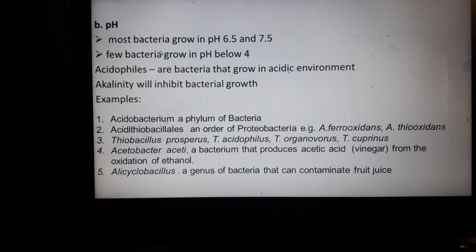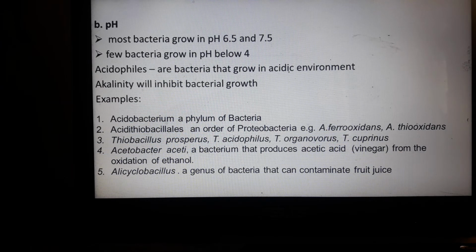So pH: most bacteria grow in pH 6.5 to 7.5. Few bacteria grow in pH below 4, which is acidic. The term there is acidophiles, or acidophilic bacteria, characterized by growth in acidic environments. If they are exposed to an alkaline environment, alkalinity will inhibit bacterial growth, because by nature they live in what is considered an acidic environment.